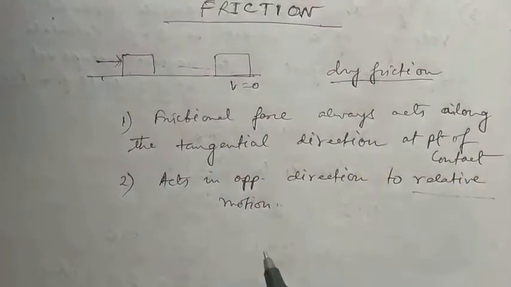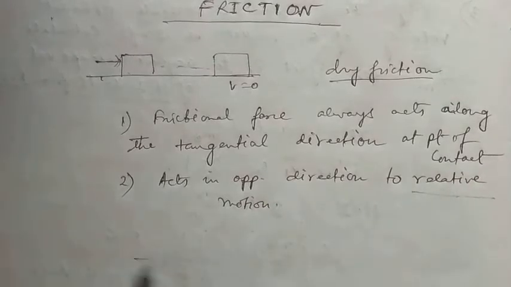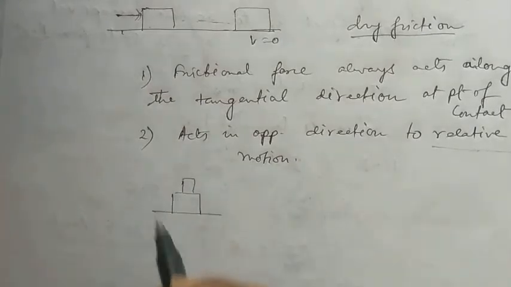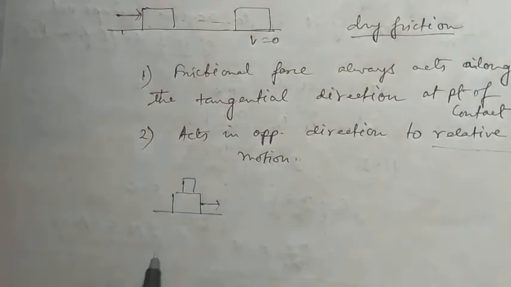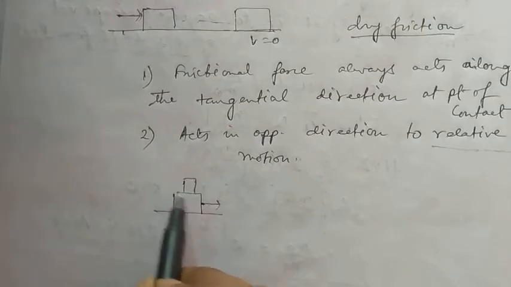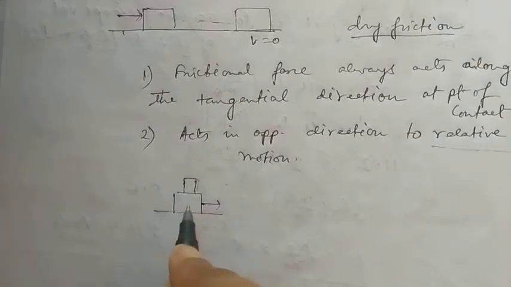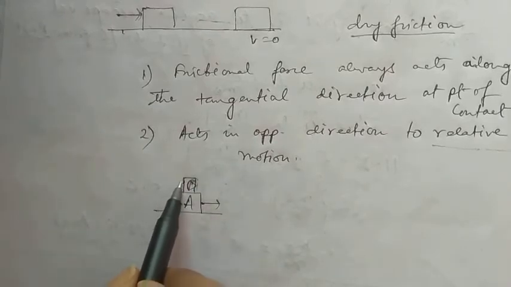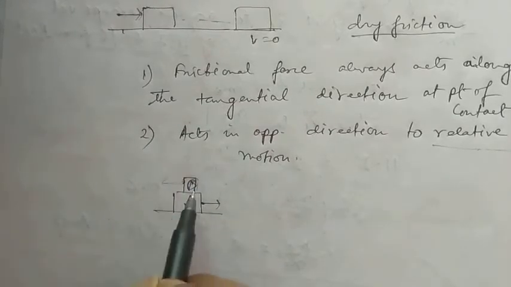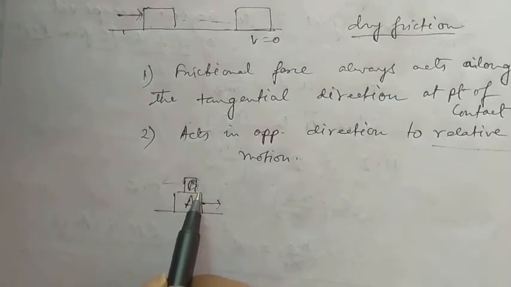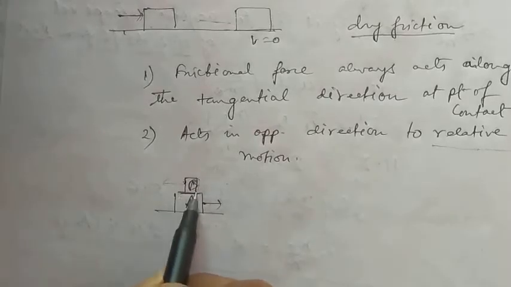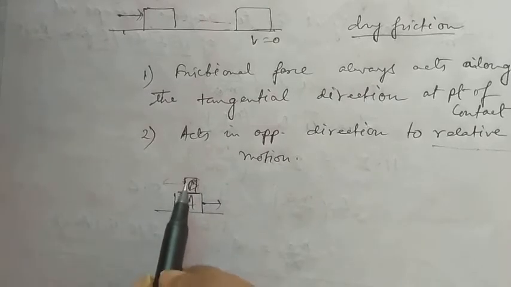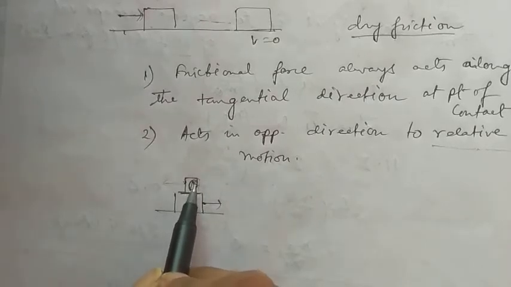Also, if two bodies are moving one over the other, suppose one block above the other, if you pull this block with a force, the tendency of this block on top, suppose this is block A and this is block B, will be to move in the opposite direction. But if there is frictional force between these two surfaces A and B, the frictional force will keep the block B at rest.